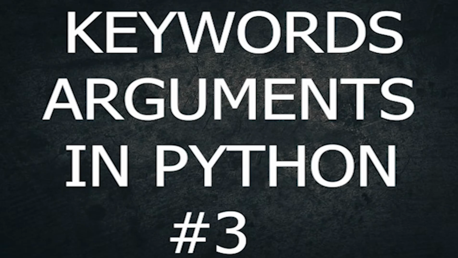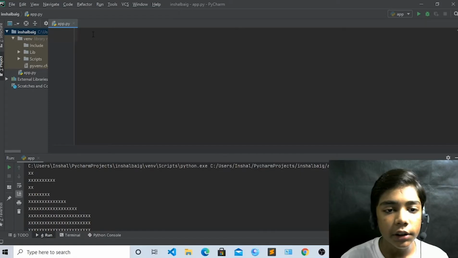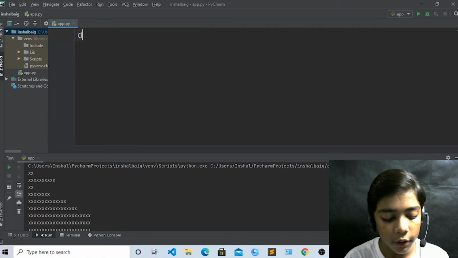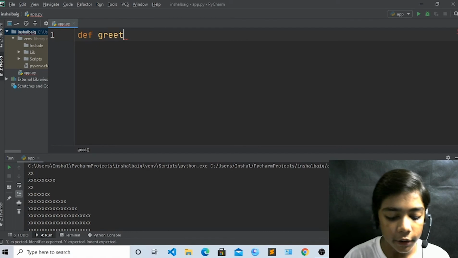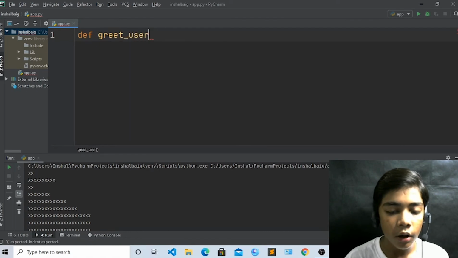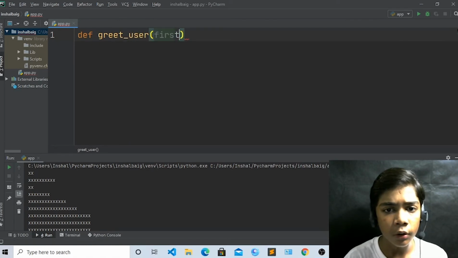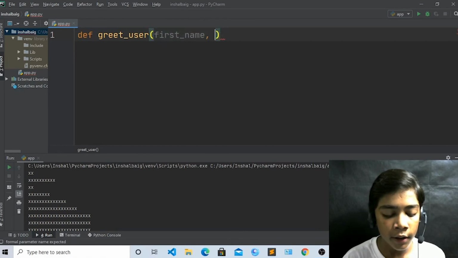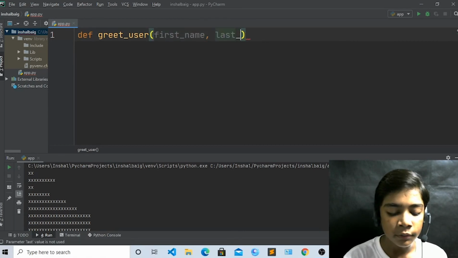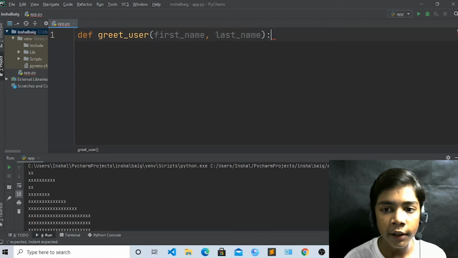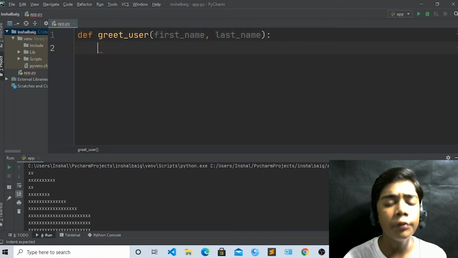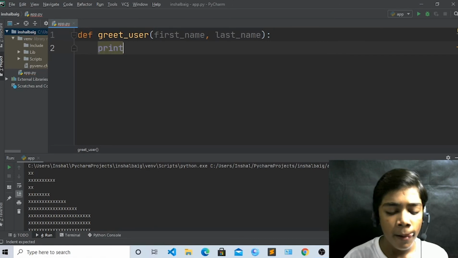Now in this topic I will show you what greet users are in Python, and keywords also. Like if you write def and write greet user. And now if you write first name, comma, and here write last name like this. Now if you write a colon here, and now write print.